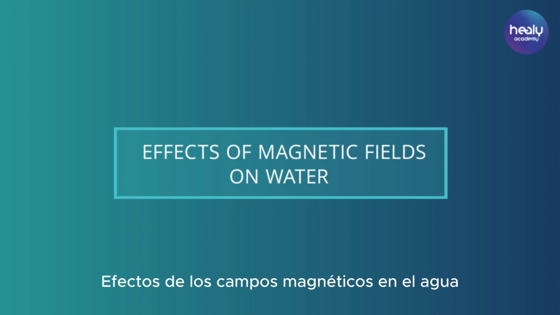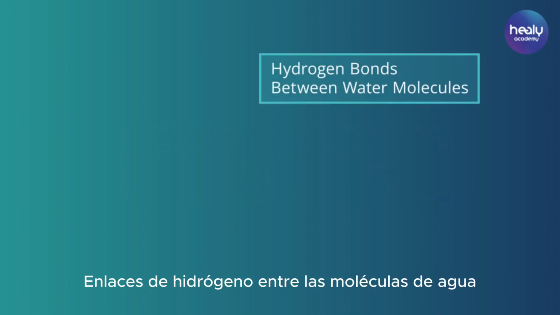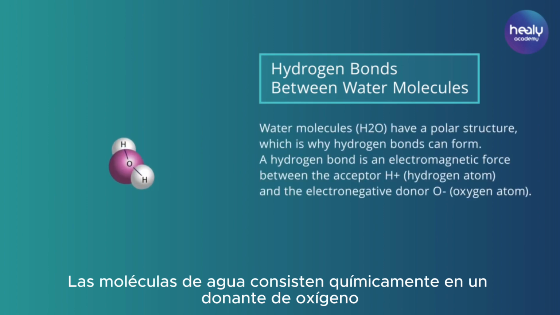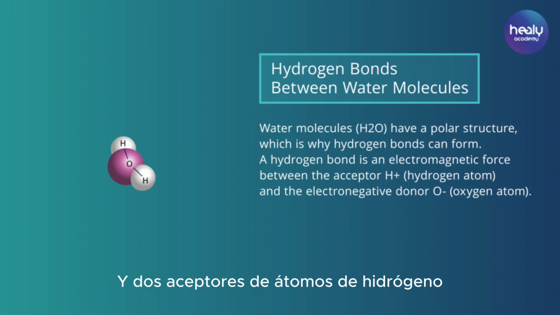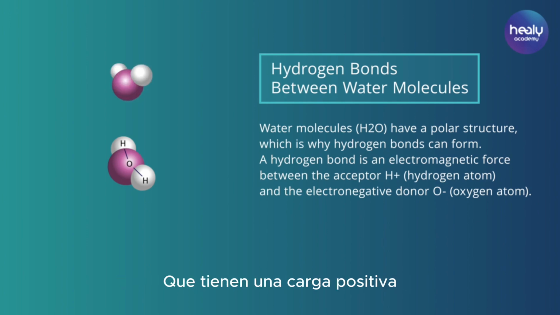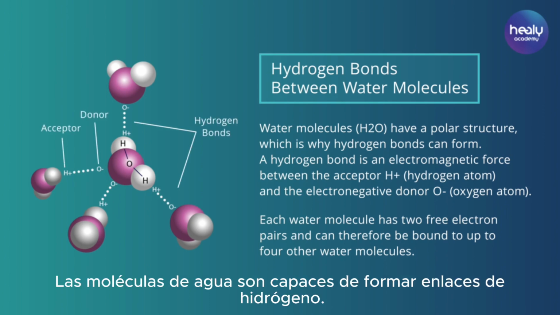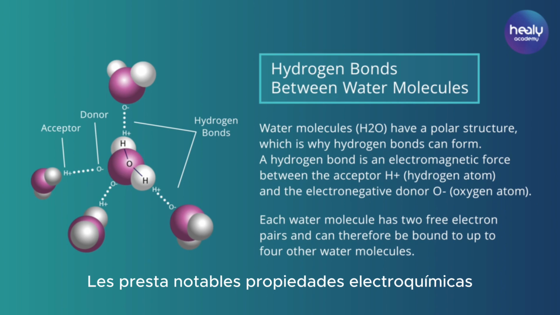Water. Effects of magnetic fields on water. A very prominent example of the influence of electromagnetic fields is in connection with water molecules. Hydrogen bonds between water molecules. Water molecules consist chemically of one oxygen (donor) atom that has a negative charge and 2 hydrogen (acceptor) atoms, which have a positive charge. Because of this polar structure, the water molecules are able to form hydrogen bonds. This structure lends them remarkable electrochemical properties.